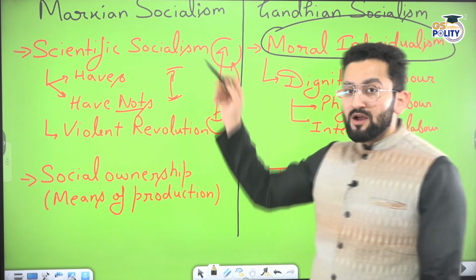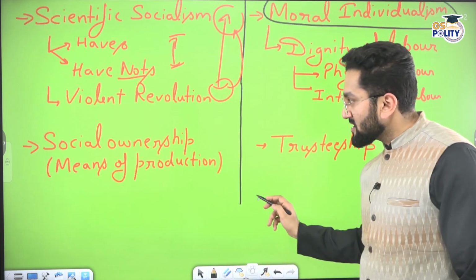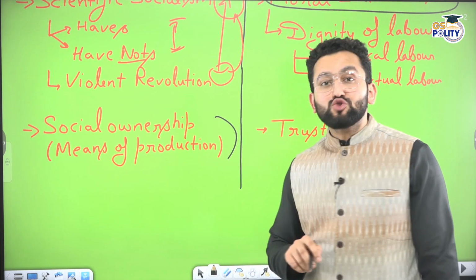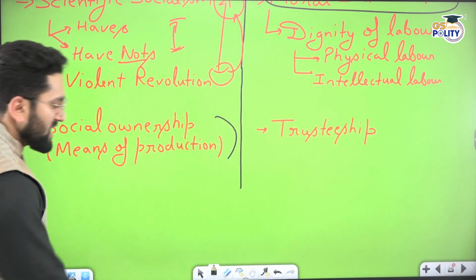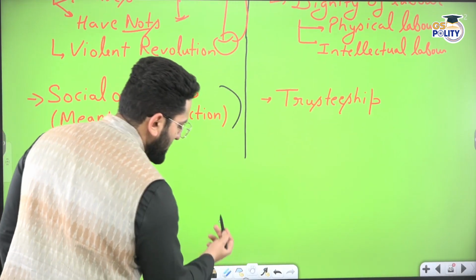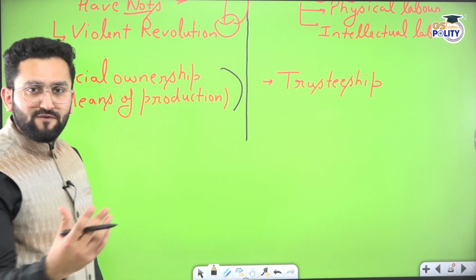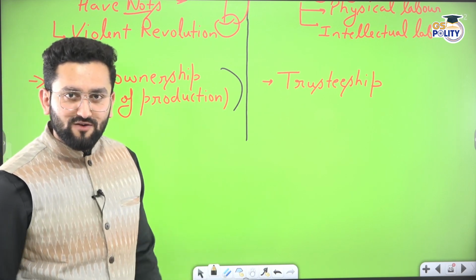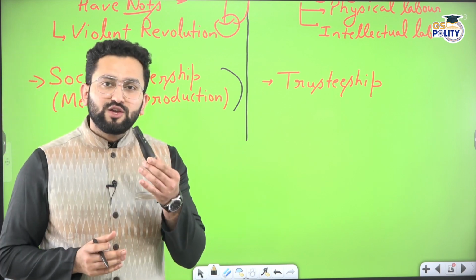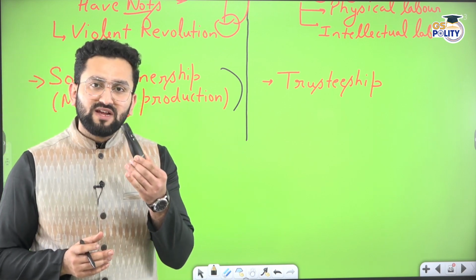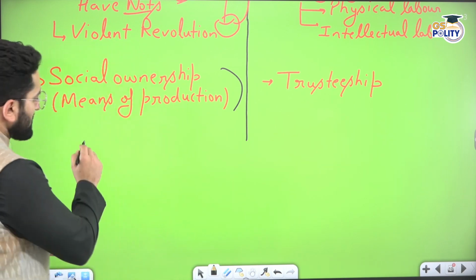Apart from this, Marxian socialism stands for the point of social ownership. Social ownership. What does it mean? He said the cause of exploitation is ownership, because only a few have ownership. They have accumulated wealth. Now I'm giving you an example. Consider you have a factory and you have to make this remote, okay?